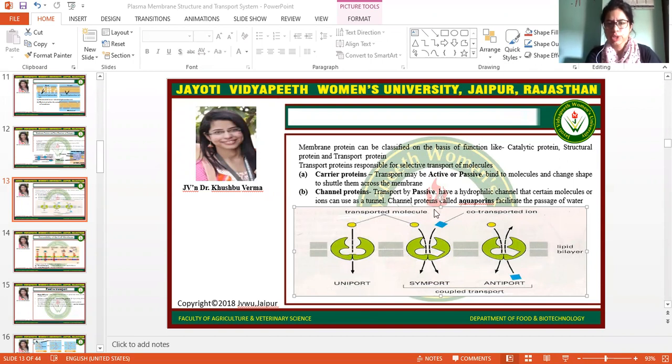If there are two molecules, one the transported molecule and the second a co-transported molecule, and they are shuttling in the same direction, this kind of transportation is known as symport. And if both molecules are transporting in opposite directions, this is antiport. Symport and antiport are known as coupled transport, because in this transportation two molecules are involved and they go together, that's why it is coupled transport.